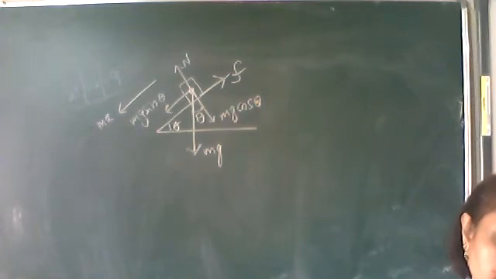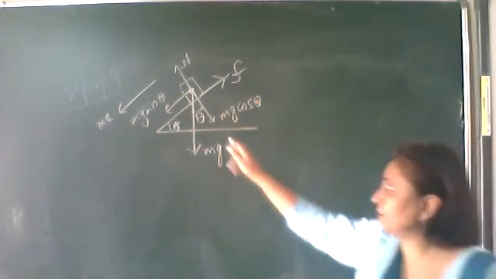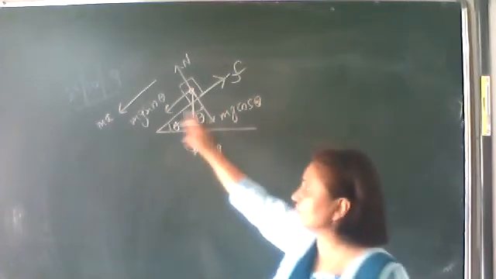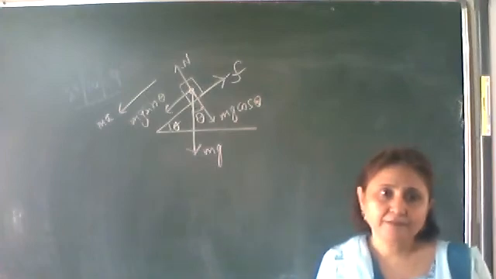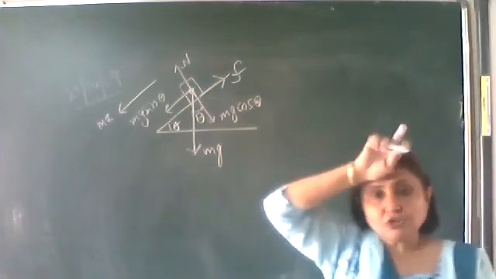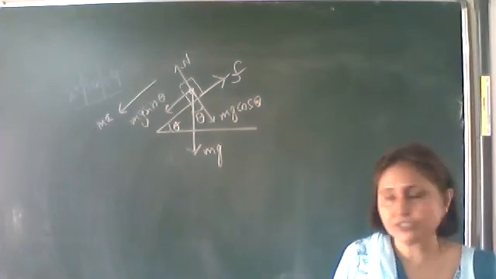Extend that line of normal reaction. So this angle will be theta. Now resolve mg into two components, mg cos theta and mg sin theta. As the block is sliding down, the kinetic frictional force acts tangentially in the upward direction.